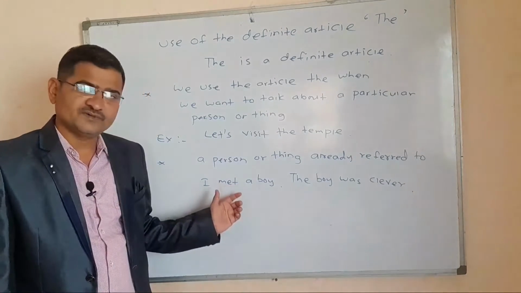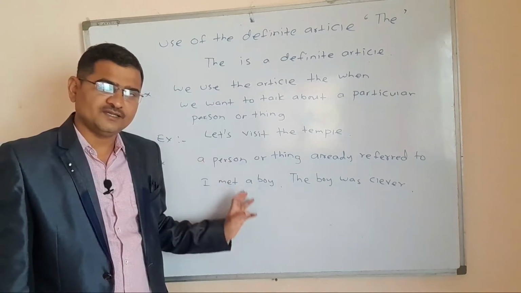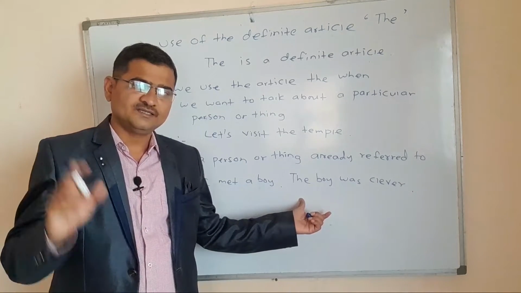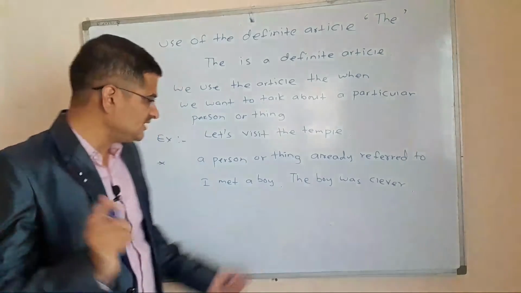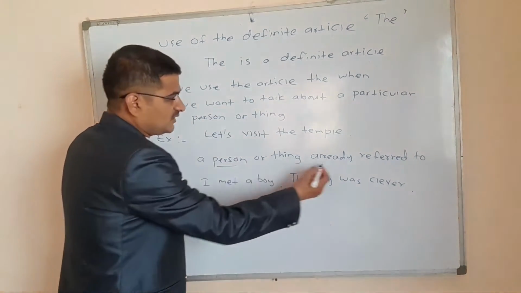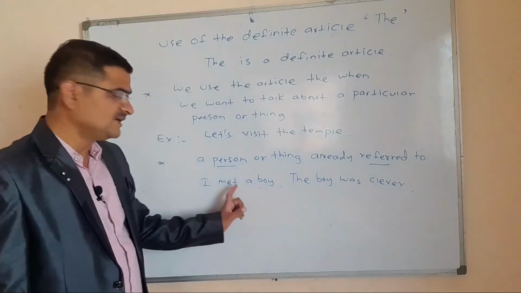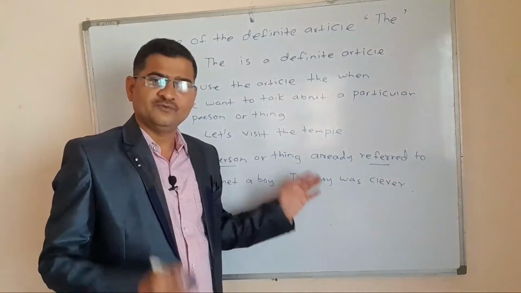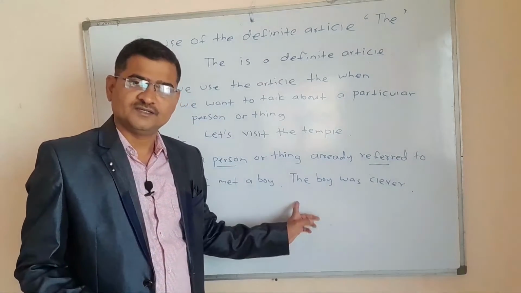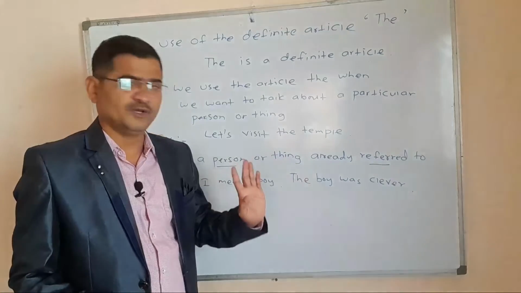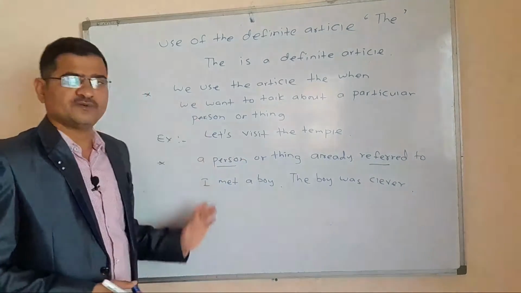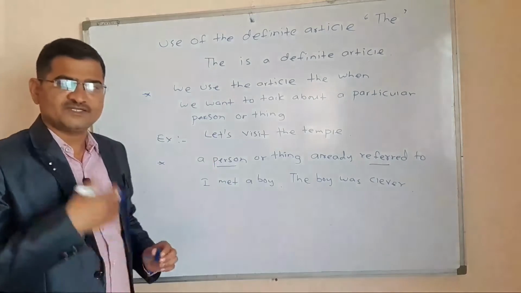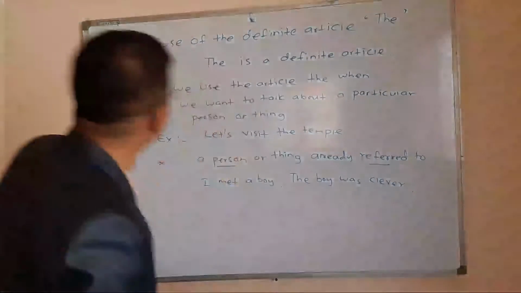In the first sentence I have used an article a before boy, but in the second sentence I have used an article the before boy. Why? Because a person or thing is already referred to. We have already referred to a boy in the first sentence. That's why in the second statement we have used the article the before the noun boy. I hope that you must have understood these two uses of the article the. Now let's study a few other examples.